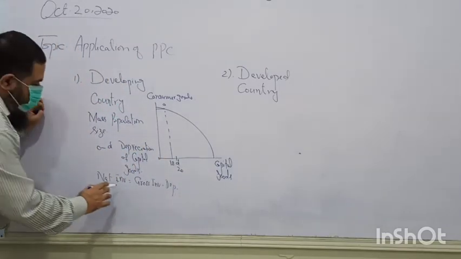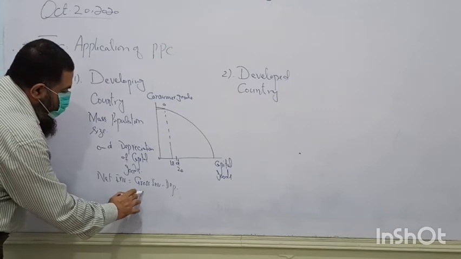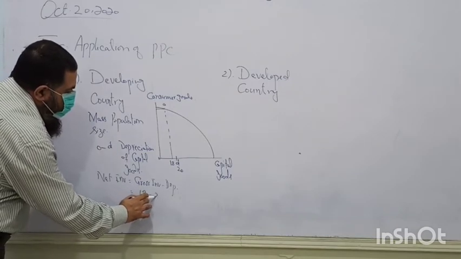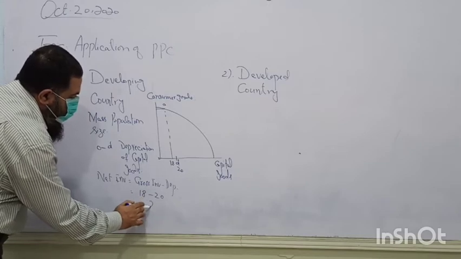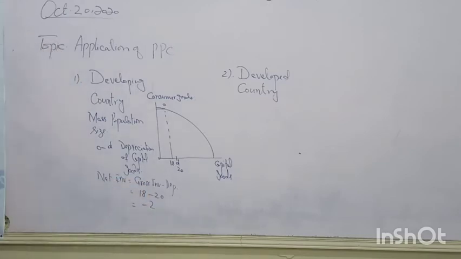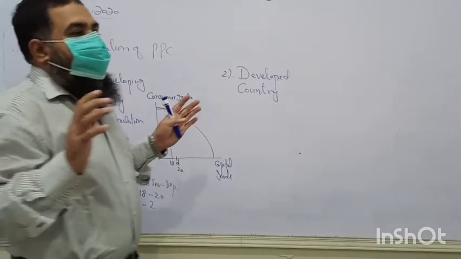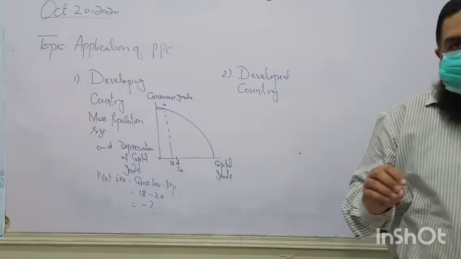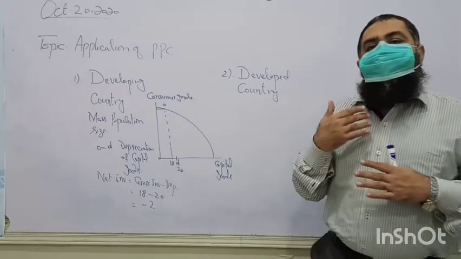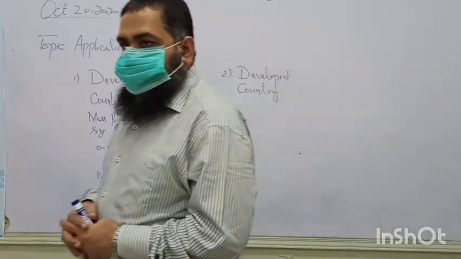So how much is the net investment? Gross investment is 18 minus 20. So its net investment is minus 2. Its capital is not accumulating. Accumulating means it is not increasing in the future.